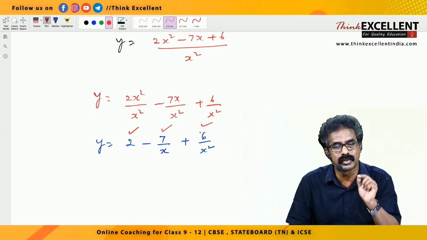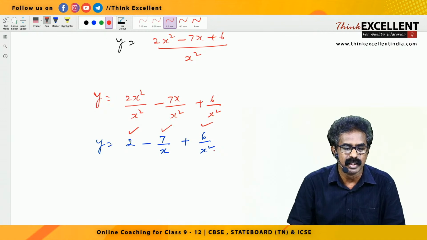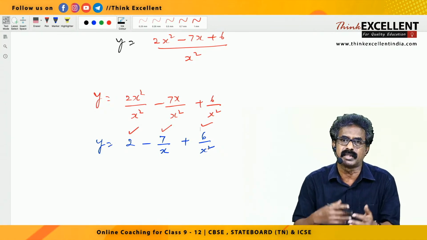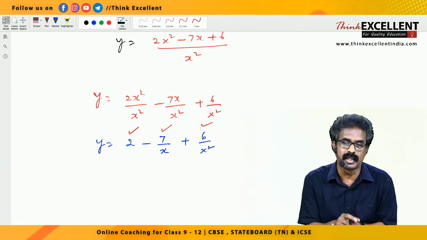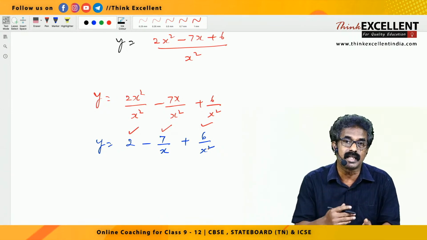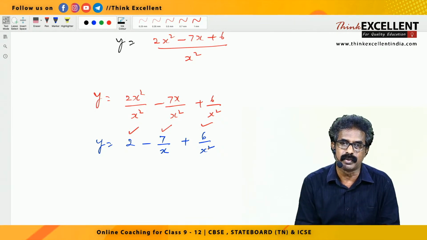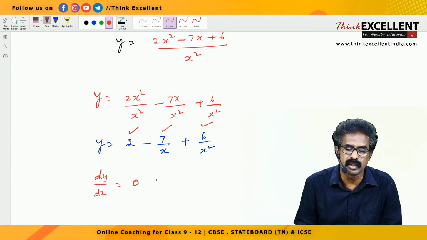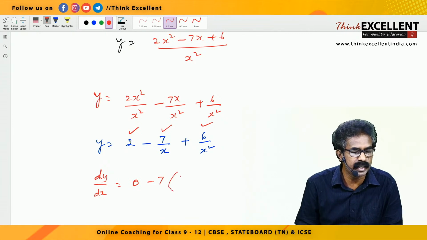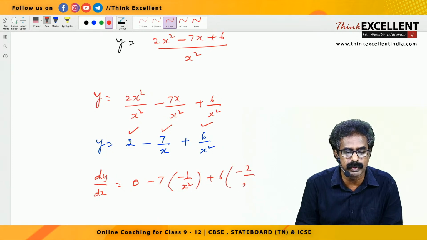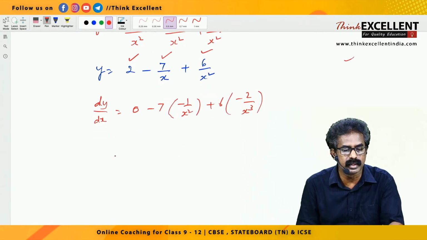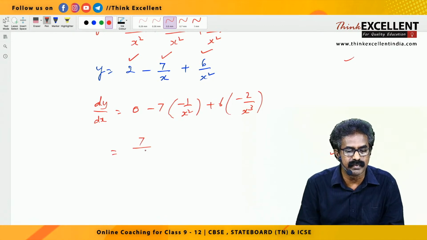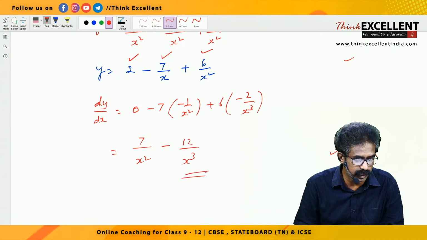For that purpose, I asked you to take it as a formula so that you need not waste time. Suppose it is not x square but something else, x cube, x raised 4 and so on, you take it to the numerator. Suppose denominator is x cube, take it to the numerator, x raised to minus 3, then apply the formula. So now you know the derivative dy by dx is 2, pure constant, 0, minus 7 into 1 by x derivative, minus 1 by x square, plus 6 into 1 by x square derivative, minus 2 by x cube. That's all. So this is your answer. Just to simplify, minus minus plus, 7 by x square, plus into minus minus, 6 2s are 12 by x cube. Hope you understood this.